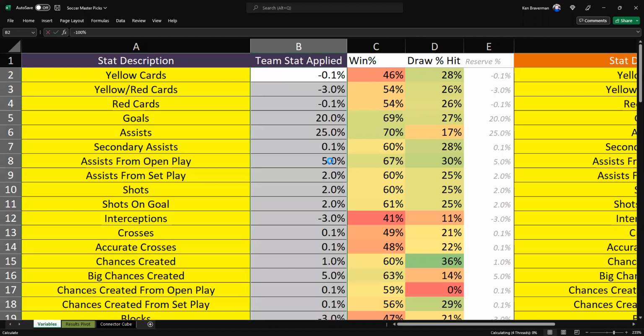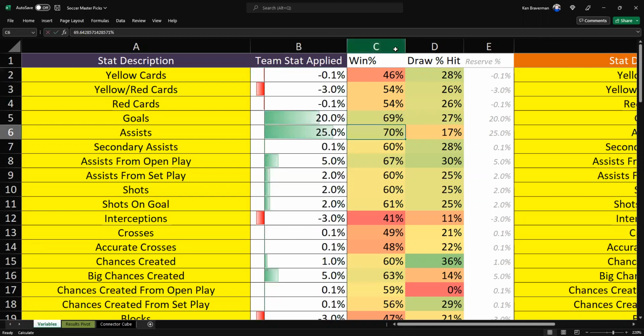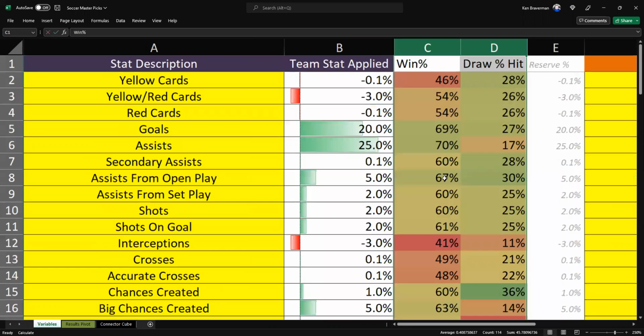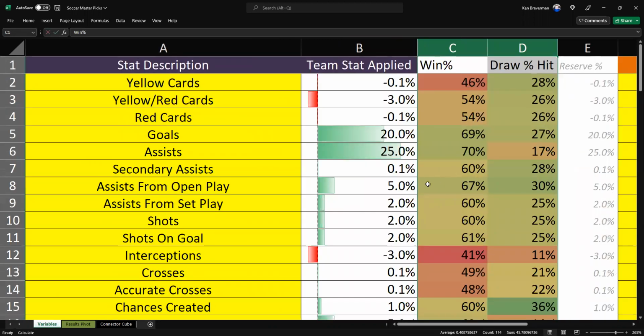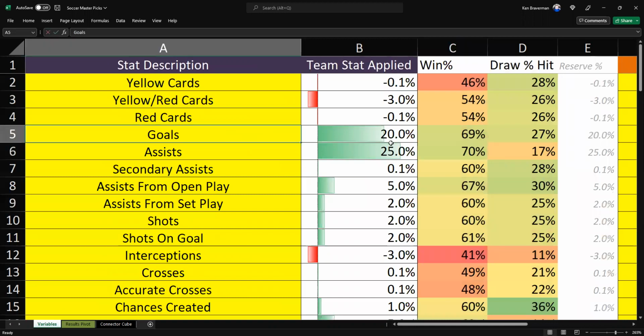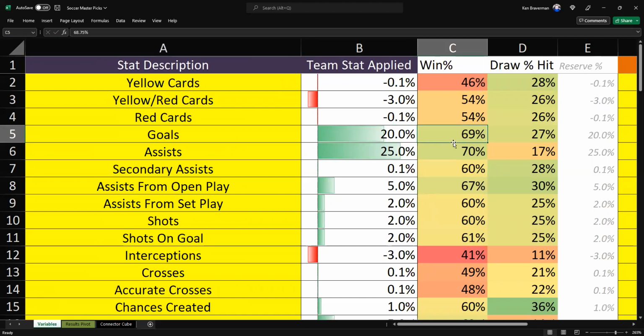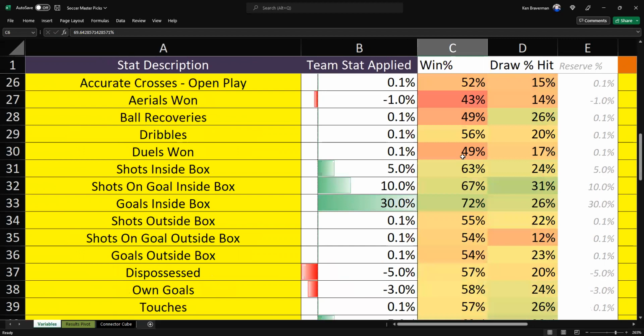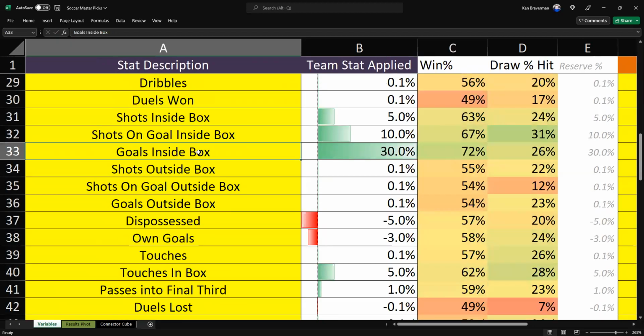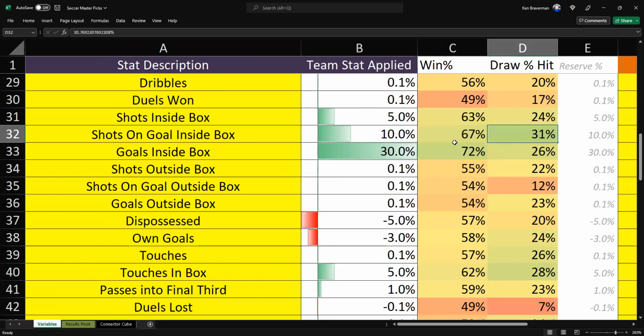Okay. And that's why you have this heat map of what was good and what was bad. That's what's so interesting. So, for example, were goals a good predictor of whether or not the algorithm worked when we used goals scored by teams as a variable? The answer was yeah, it did pretty well. It was 69%. Assists were even better. Okay. But what was the best one? Best one was actually goals inside the box. And also shots on goal inside the box is actually really good. Look at how good shots on goal inside the box was at determining projected scores for draws. How about that?